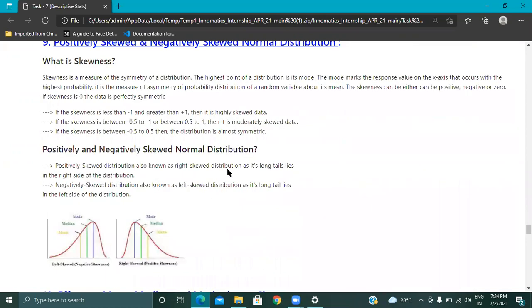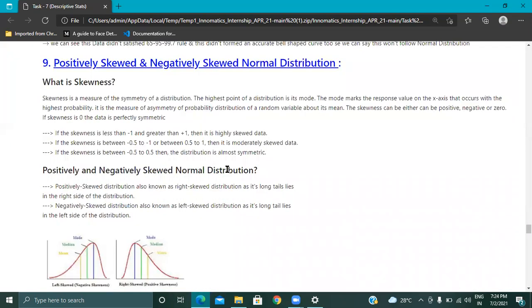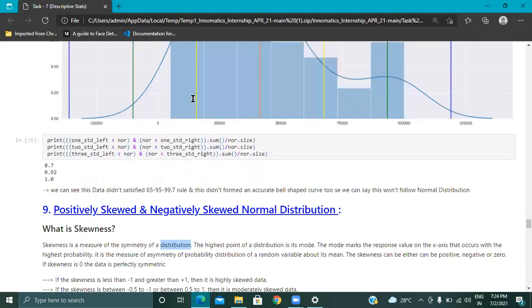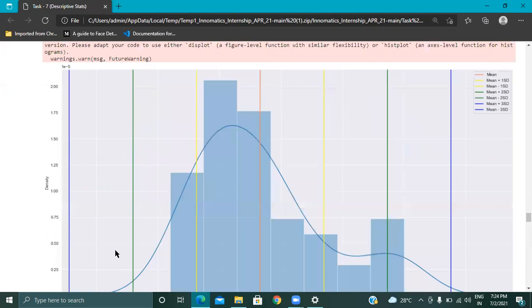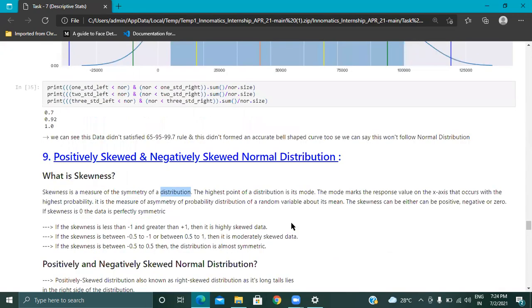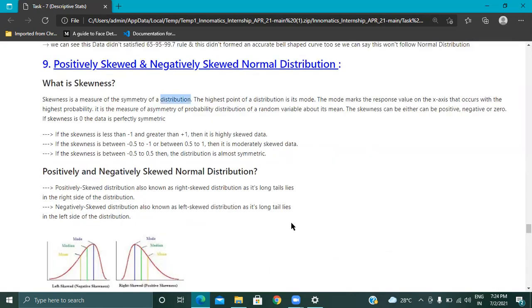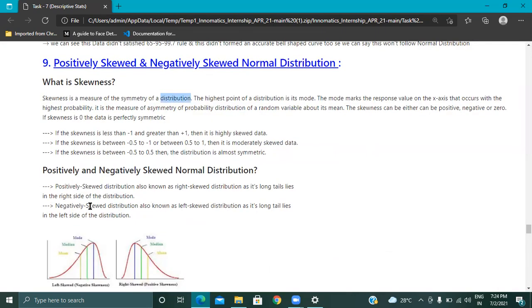Let's go for skewness. What do you mean by skewness? Skewness is the measure of symmetry of a distribution. What do you mean by distribution? See, this is a distribution. Okay, this is a distribution plot, nothing but a dist plot. We are going to find the skewness. What is the skewness? There are two types of skewness: positively skewed and negatively skewed distribution.